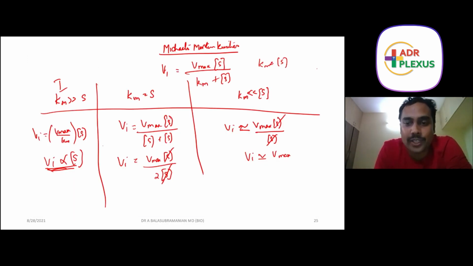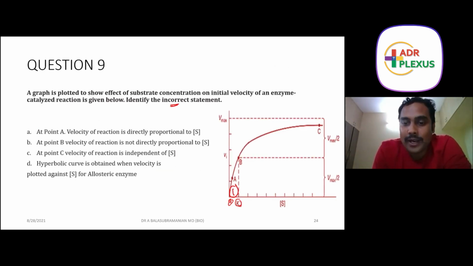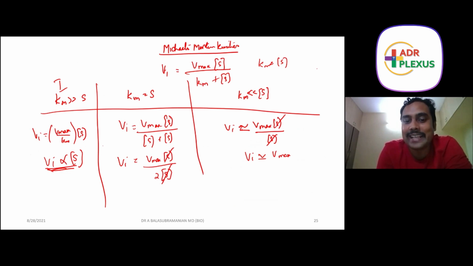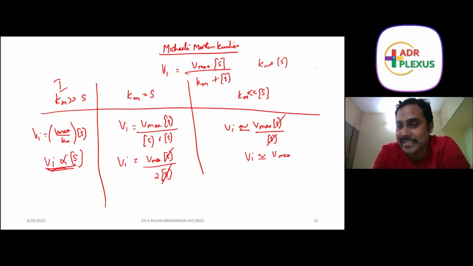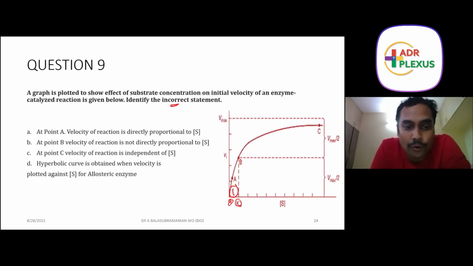Point number 2, at point B, velocity of the reaction is not directly proportional to S. Yes, it's not directly proportional because it has already attained the half maximal velocity. Point number 3, at point C, velocity of reaction is independent of substrate concentration. There is no relation, because we have cancelled the substrate, you can see. It has already reached the peak velocity or Vmax. That is exactly the reason why point C is also there. Then look at point number 4.